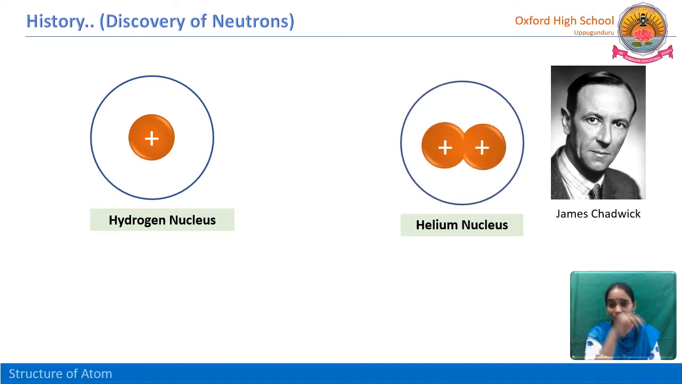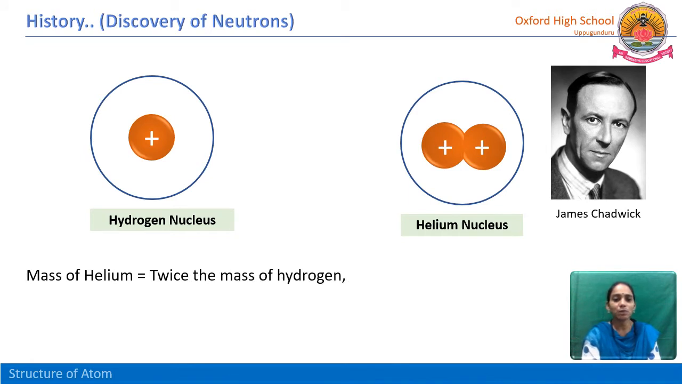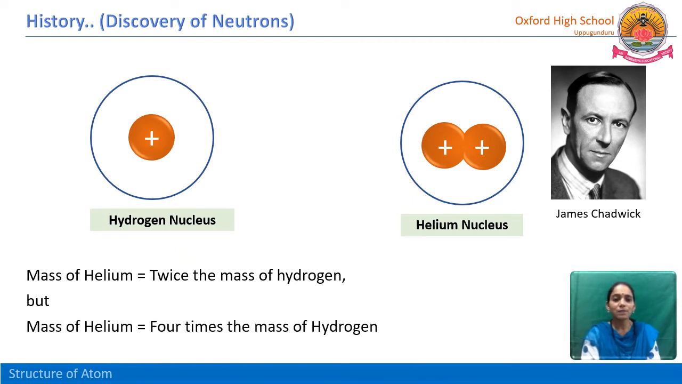See here. Based on the J.J. Thomson experiments, we can conclude that the mass of helium is equal to twice the mass of hydrogen, because helium consists of 2 protons, while hydrogen has 1 proton, so it should be double the mass. But practically, what James Chadwick observed, the mass of helium is 4 times the mass of hydrogen. What is the reason?